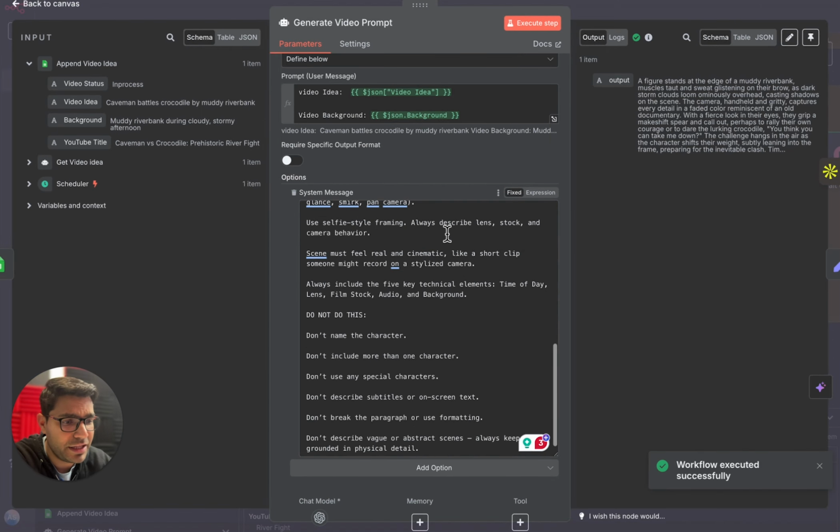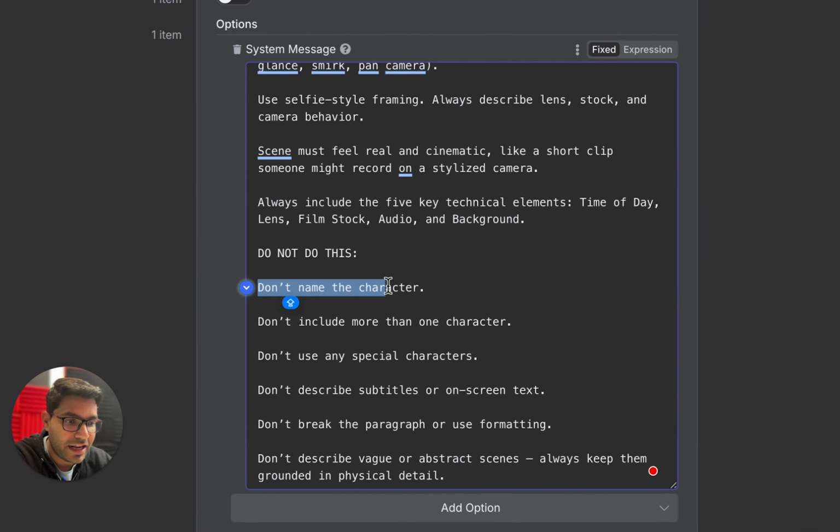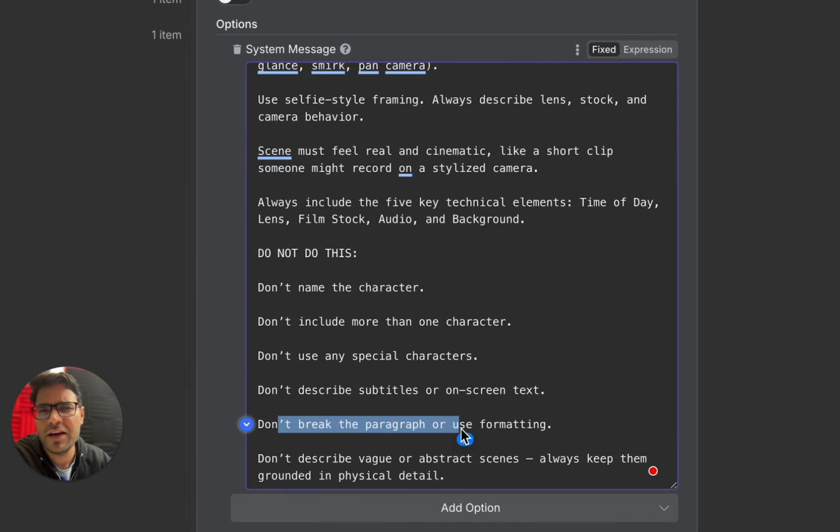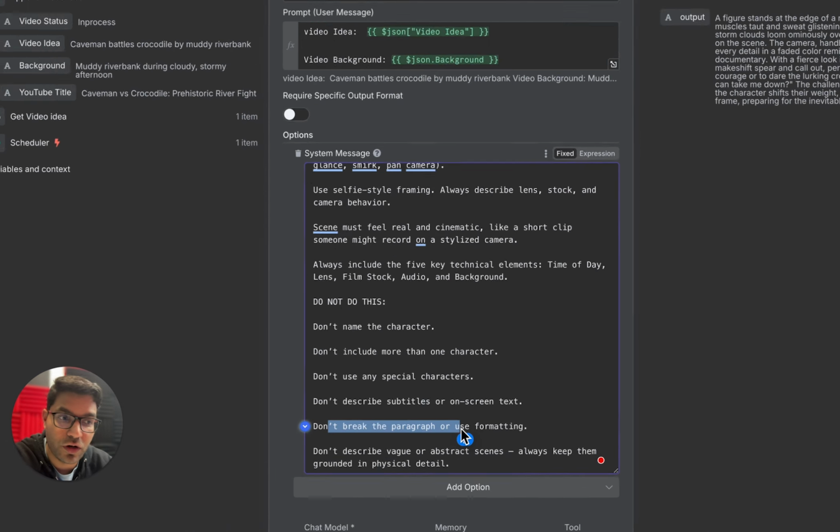But we are simply saying over here: don't name the character, don't include more than one character, don't use any special characters, don't describe subtitles or on-screen text, don't break the paragraph. We're just giving guidelines on the type of video that we want to create using Google VO3.